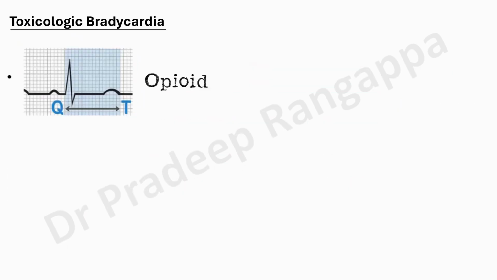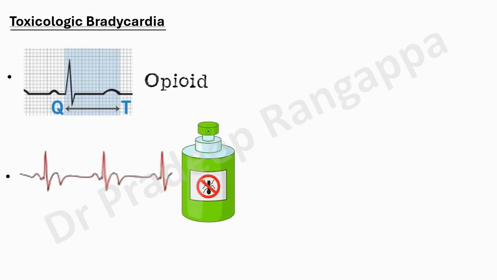So this is the categorization or algorithmic approach to bradycardia causing these blocks due to drug toxicity. So what are the other drugs? Opioids, as I said, don't undermine the role of opioids. We use them a lot in the ICU. They can cause QT prolongation. And in the ICU, a type of poison that we see is OP compound. OP compounds do come with bradycardia. So if someone comes with bradycardia with a pesticide smell, obviously the cause for bradycardia is OP compound poisoning, and you have to use atropine as an antidote.